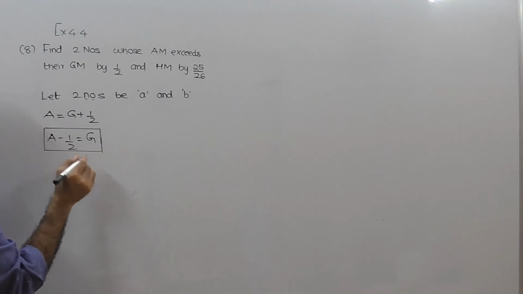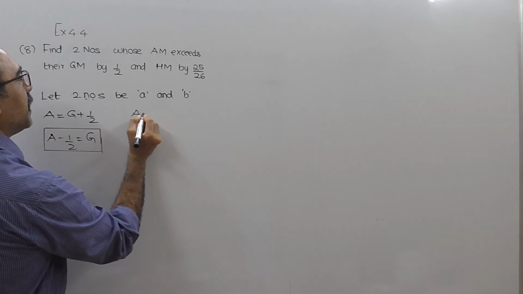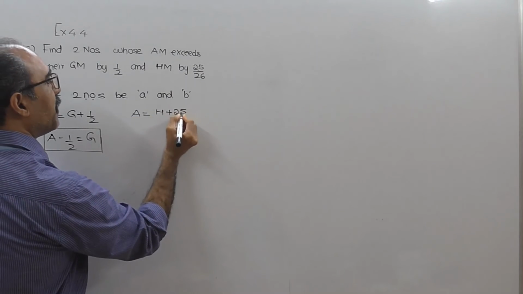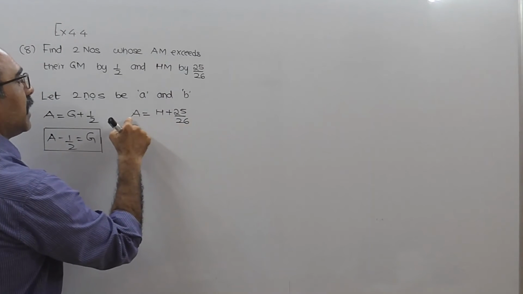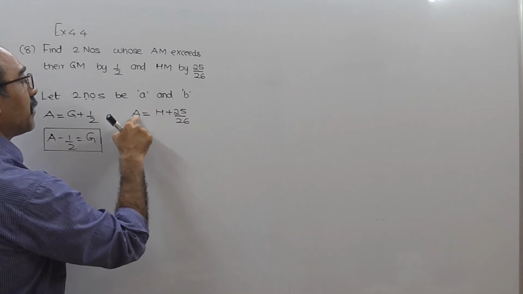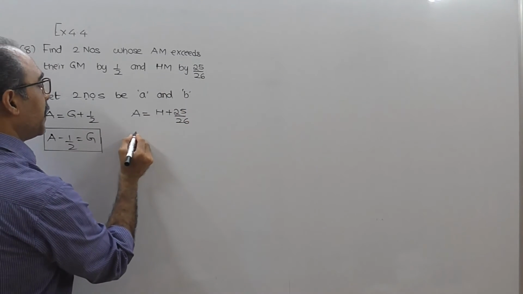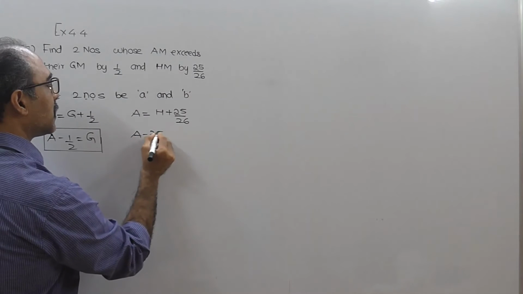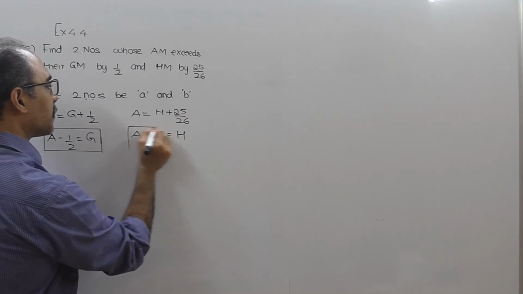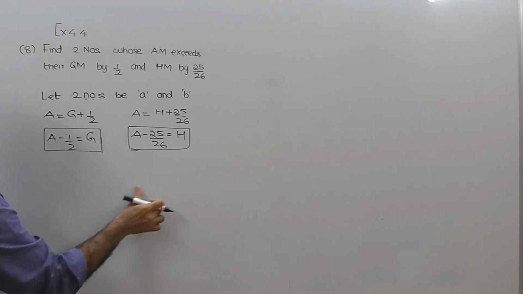Express everything in terms of A. Then they say that the arithmetic mean exceeds the harmonic mean by 25 by 26, meaning A is equal to H plus 25 by 26. Arithmetic mean is more than the harmonic mean by 25 by 26. So can I say that A minus 25 by 26 is equal to H? Now, do you know the relationship formula?